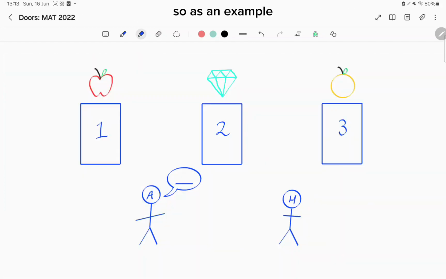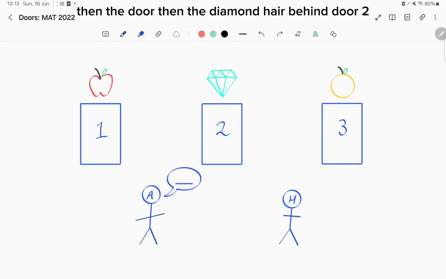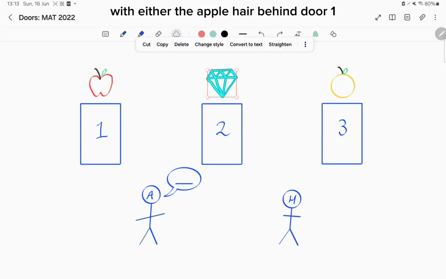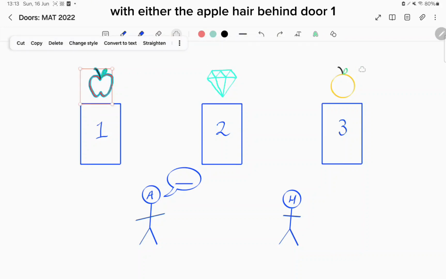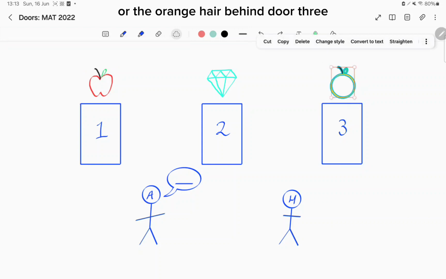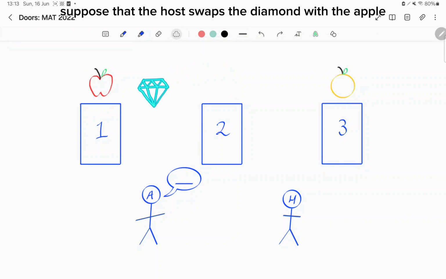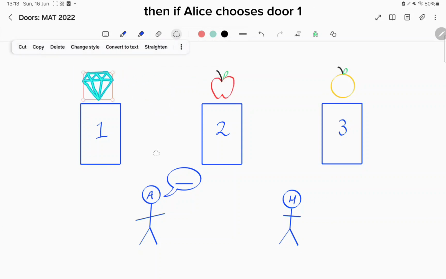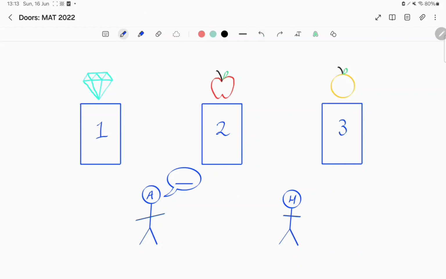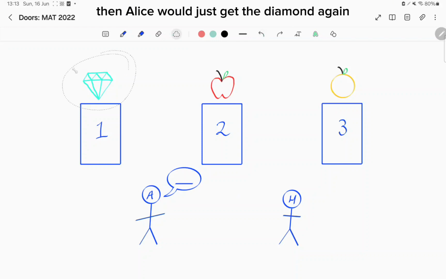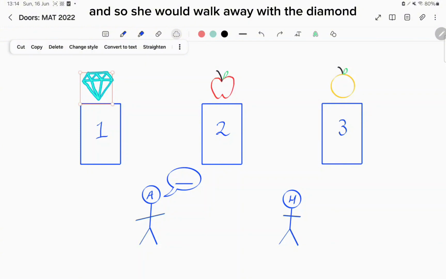So, as an example, suppose that Alice first chooses door 2. Then the diamond here behind door 2 would be swapped with either the apple here behind door 1 or the orange here behind door 3. Suppose that the host swaps the diamond with the apple. Then, if Alice chooses door 1, Alice would just get the diamond again, and so she would walk away with the diamond.